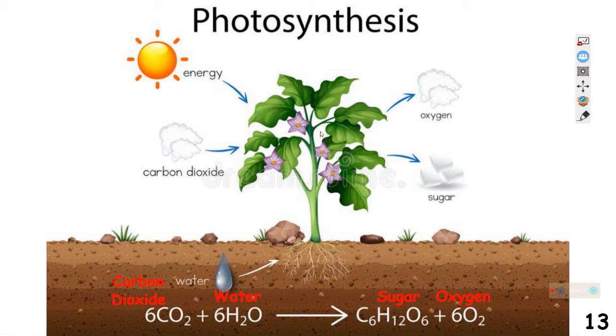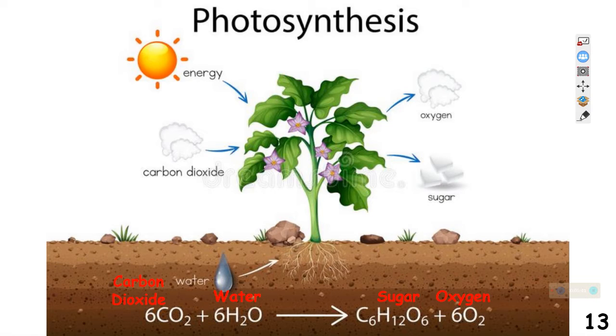Here is just a quick diagram looking over photosynthesis. So for photosynthesis to occur, you need carbon dioxide in the air, you need energy coming in, you need that sunlight. And it's going to pull water from the air, or water from the soil here in this case. And you're going to have carbon dioxide, which is the CO2, plus water, which is H2O, create sugar, which is C6H12O6, plus oxygen. But you need that light energy to start it off here.